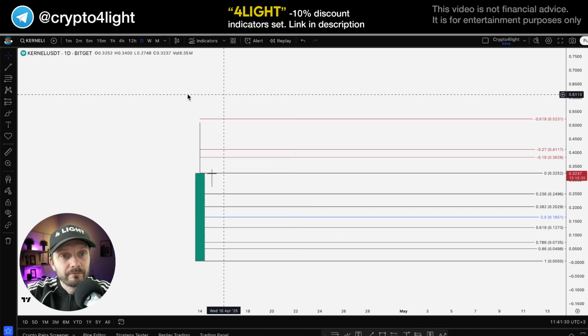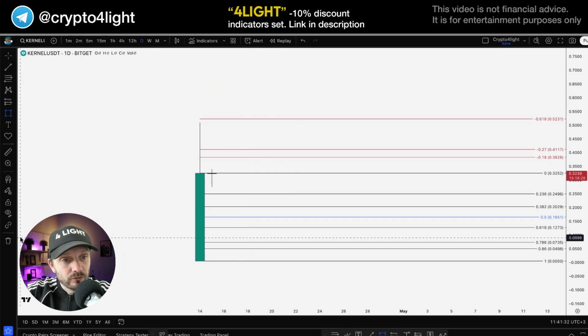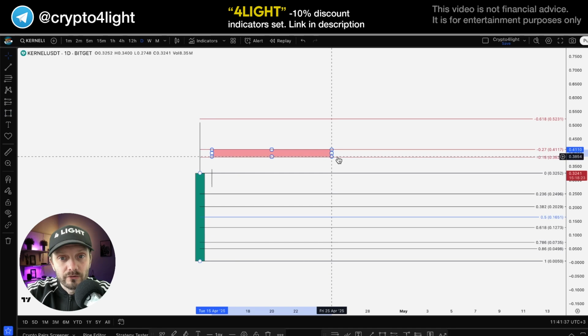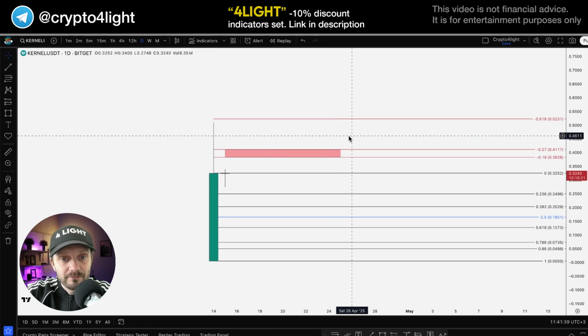Anyway, the zone of distribution, guys: we work only with probabilities. We work with zones of interest. If some token does not drop to our zone of interest, we just skip this token. We can't buy every single token.